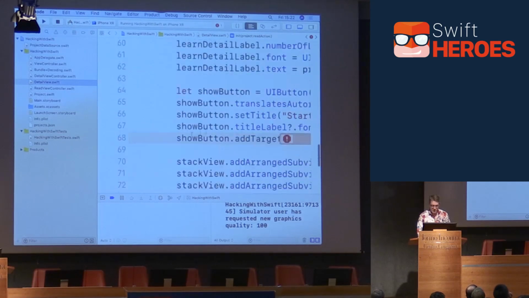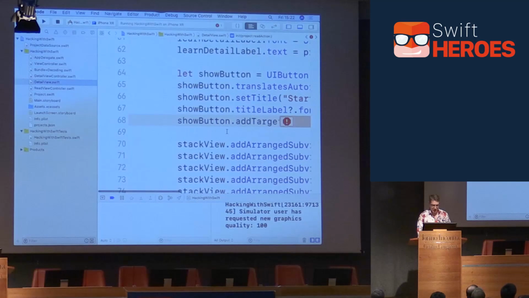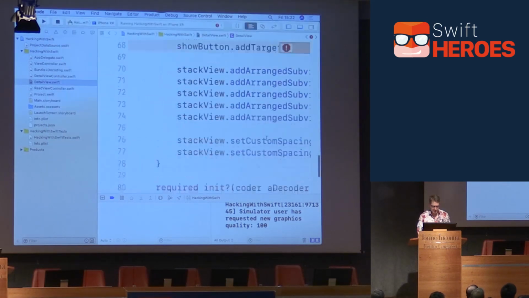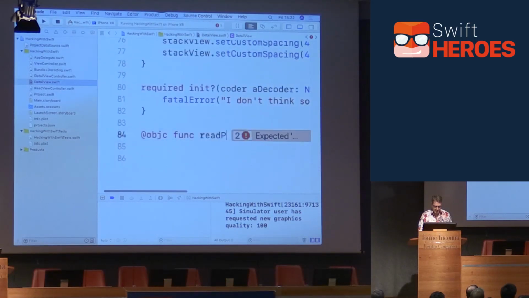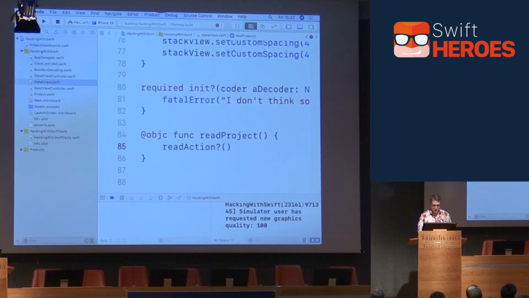So it's still complaining we haven't filled in this readProject method. But that's actually trivial now. So we can go ahead and just say down here, @objc func, what do I call it, readProject, just call readAction. It's optional, so you need the question mark as well. Hooray, so that can pass correctly now.